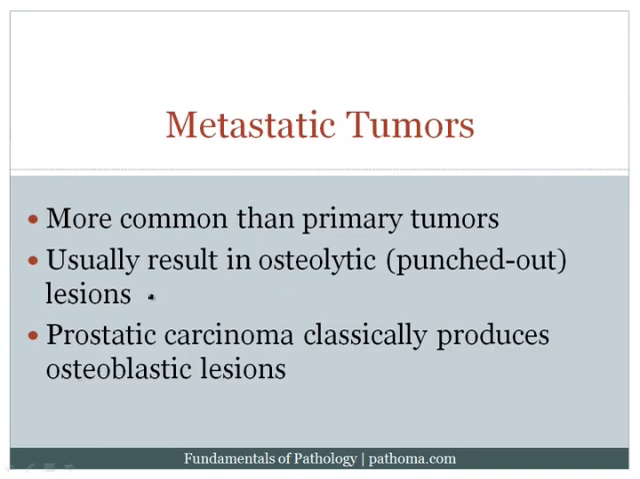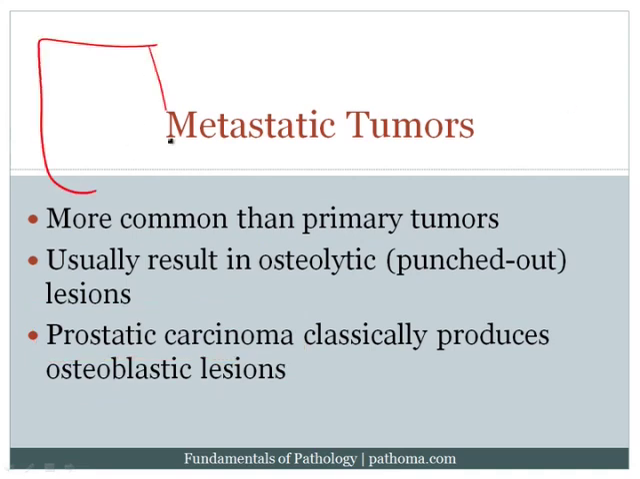The final discussion involves metastatic tumors. Metastatic tumors are more common than primary tumors in the bone. They usually result in osteolytic lesions or punched out lesions of the bone. However, one important high yield exception is prostate cancer. This usually produces an osteoblastic lesion.